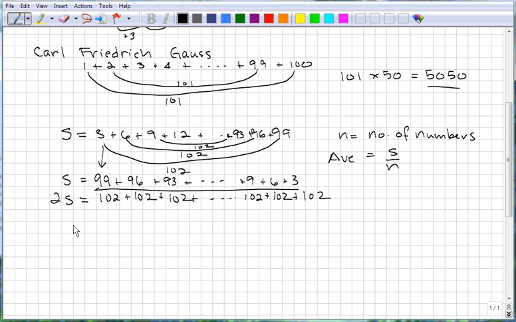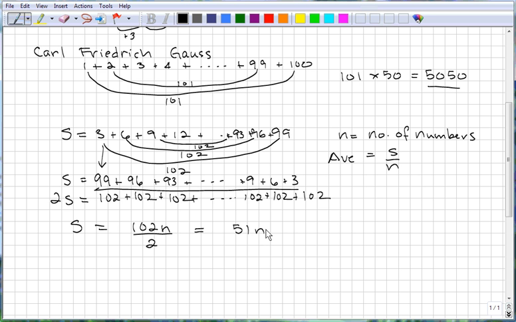So then S will be 102 times n over 2. We defined n over here as the number of numbers. So 102 times n over 2 is the sum. And we can divide 102 by 2 and we get 51n.